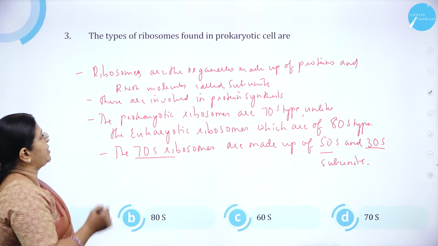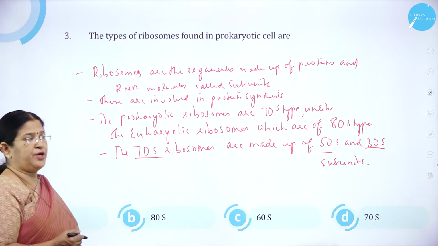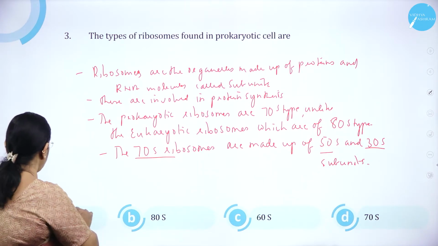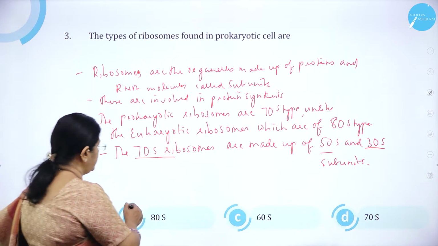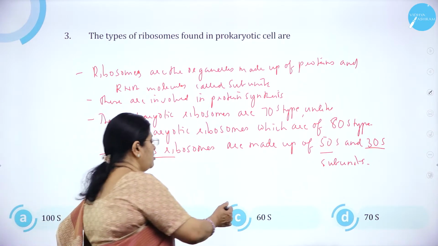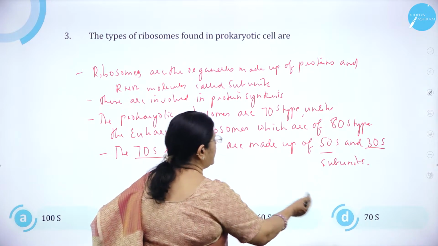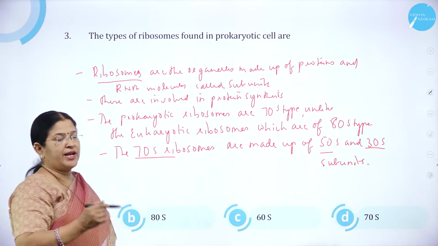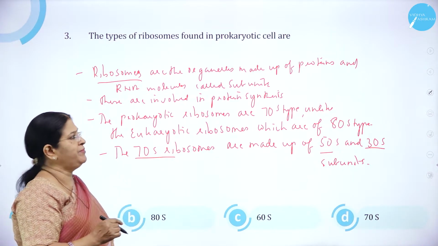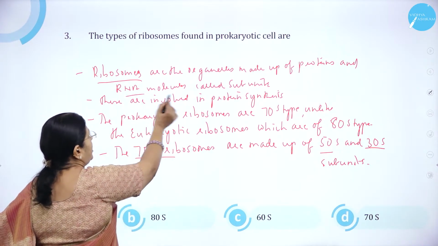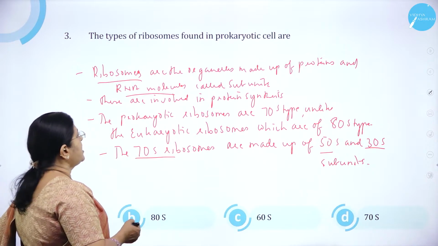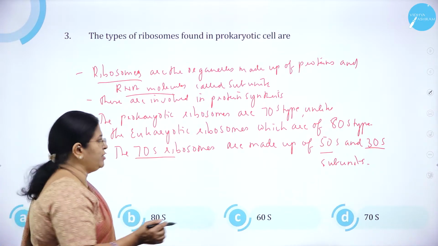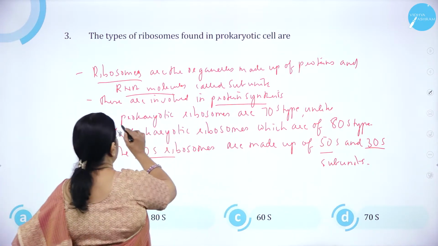The types of ribosomes found in prokaryotic cell are option A, 100S, option B, 80S, option C, 60S, and option D, 70S. As we know, ribosomes are the organelles made up of proteins and RNA molecules called subunits, and these are involved mainly in protein synthesis.